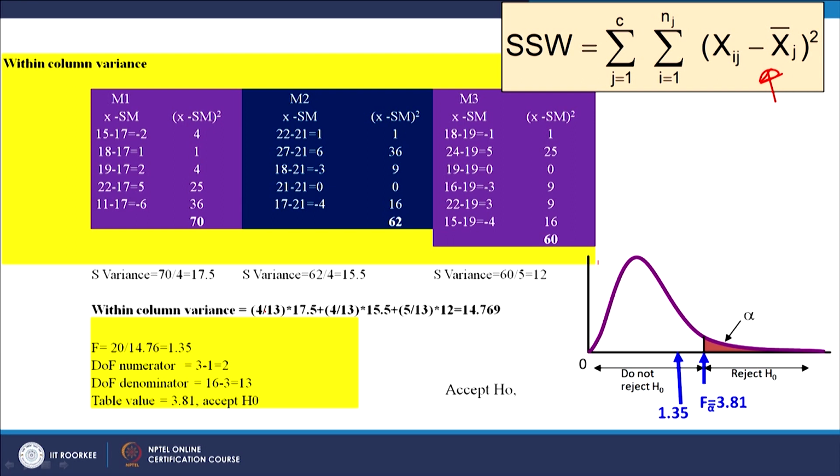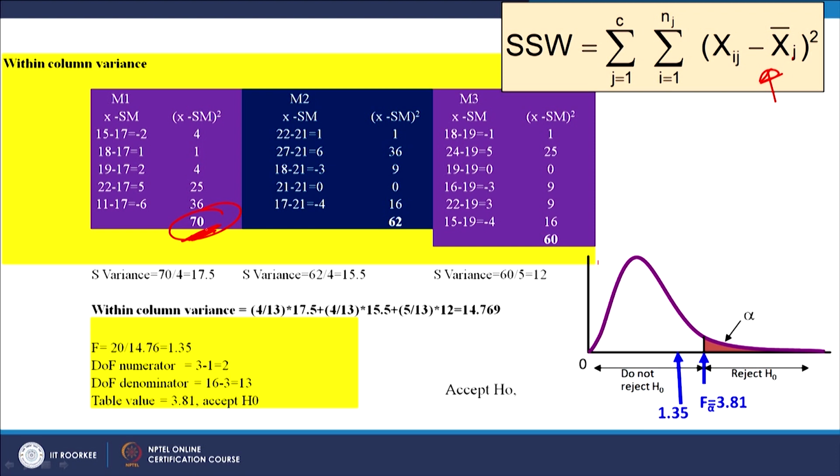Since we know the mean of the first group is 17, the first element in the first group is 15, second element is 18, third 19, fourth 22, fifth 11. Subtract the sample mean from each of these elements and take the square of it. So, this is 4, 1, 4, 25 and 36. Add all these: xij minus x bar j whole square, and the summation is 70.